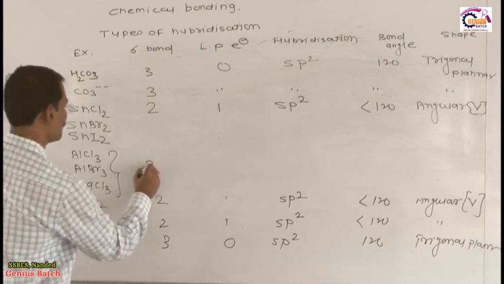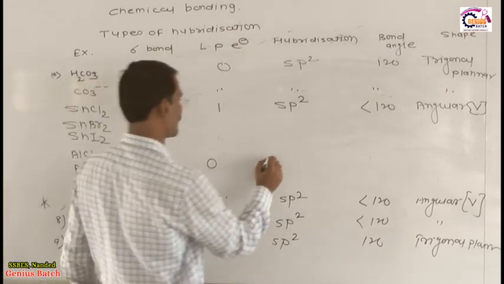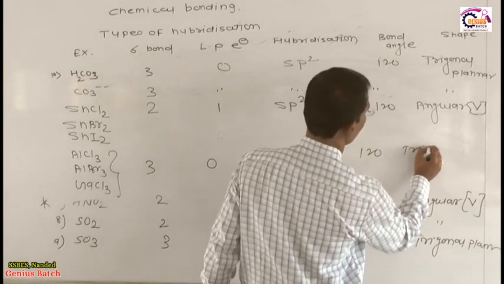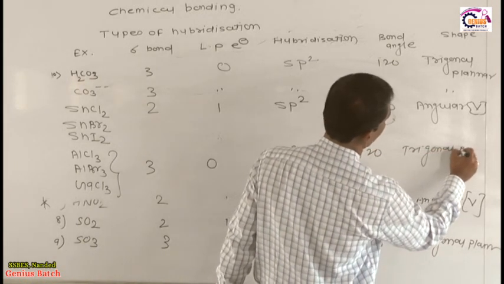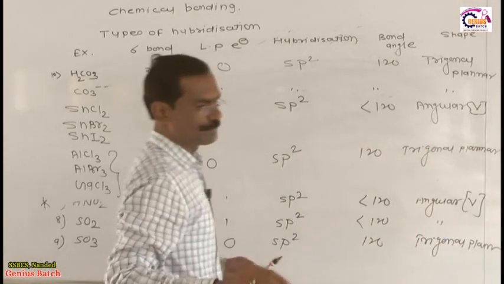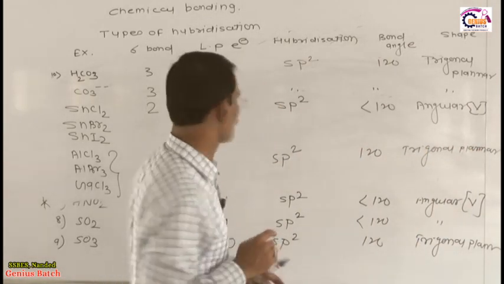All these have 3 sigma bonds, 0 lone pair, sp2 hybridization, bond angle exactly 120, and the geometrical shape is trigonal planar. Write down all these examples in your notebook, because they are very helpful.